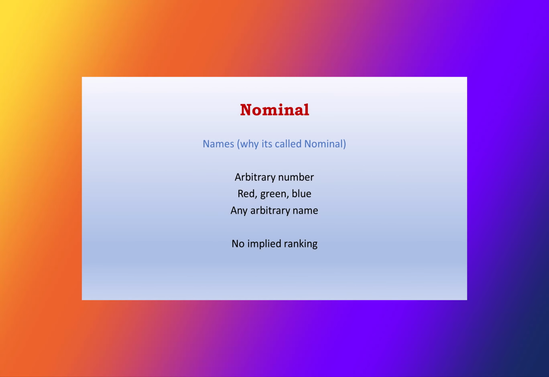Nominal variables are names, which is what nominal means. A nominal variable can be green, up, left. There is no better or worse ranking, just names.